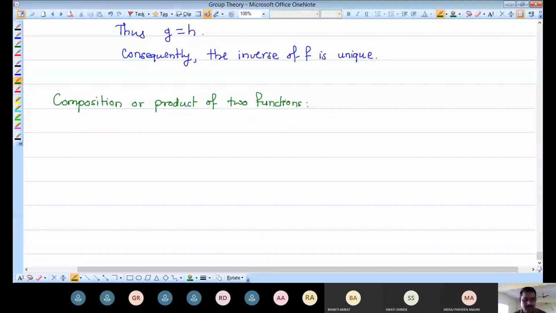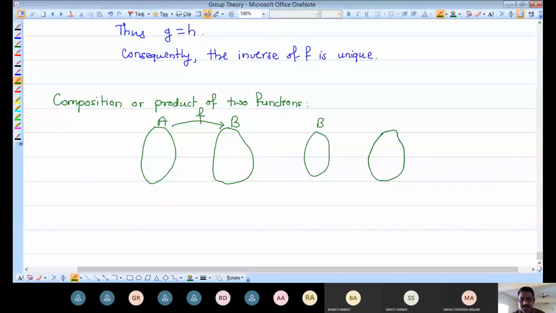So suppose we have any function f from A to B, and suppose the same set B I am taking here, and then this is nothing but the set C, and suppose we have another function g.